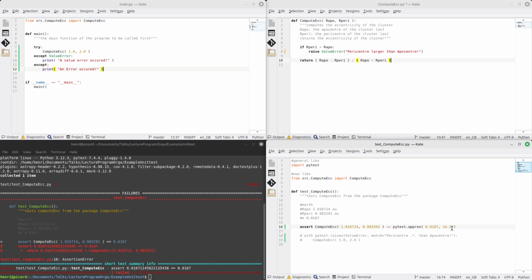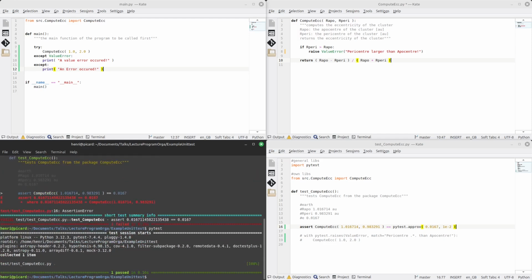So pytest will multiply this value with the first one, and then it expects us to be within the range of this value plus minus the product of this one with this. We can leave out the second argument, in which case we are dealing with 10 to the minus 6 as the default value. But in this case, I wanted to have a higher error. So this is now our allowed error range. So let's test that. And we see that now it tells us that all the tests run perfectly.